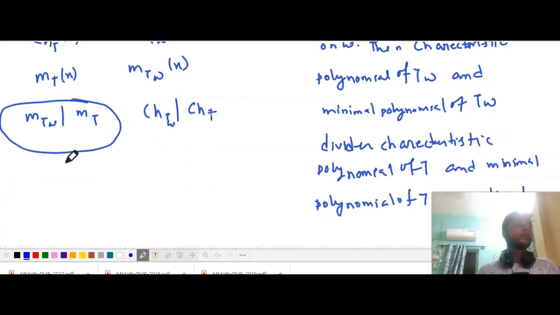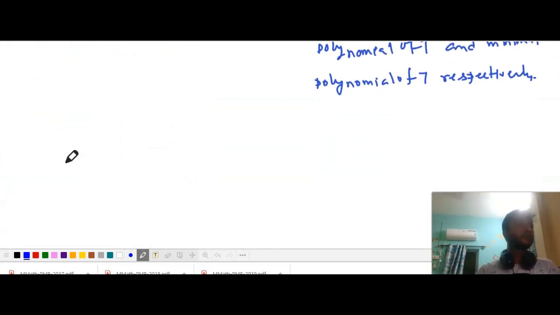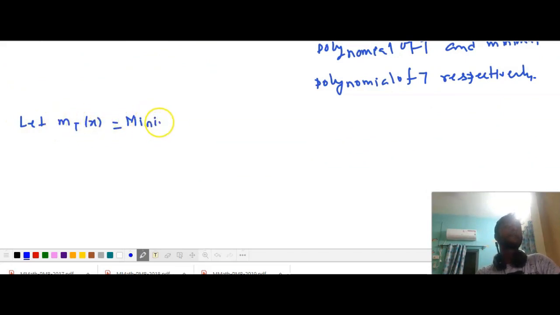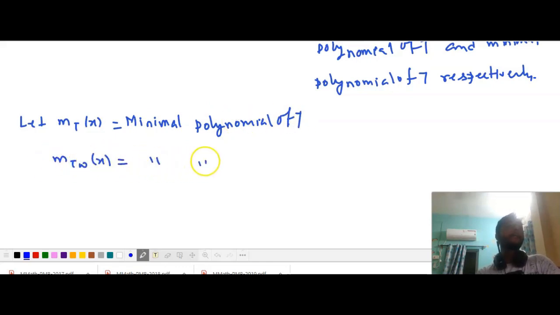Now let's come to this result. Let m_T(x) be the minimal polynomial of T, and m_TW(x) the minimal polynomial of T_W. Now observe that T is a diagonalizable linear operator.